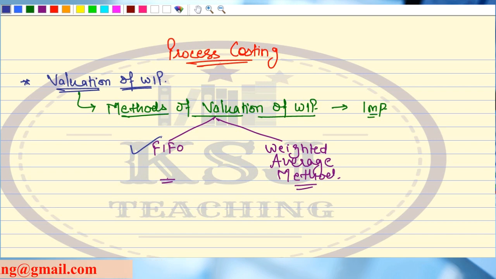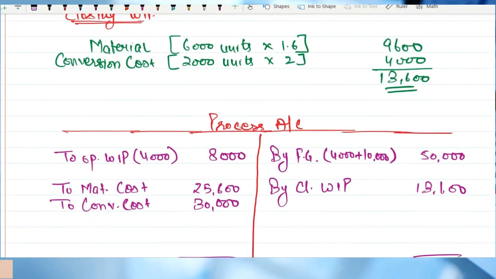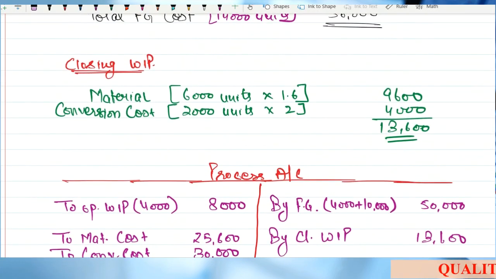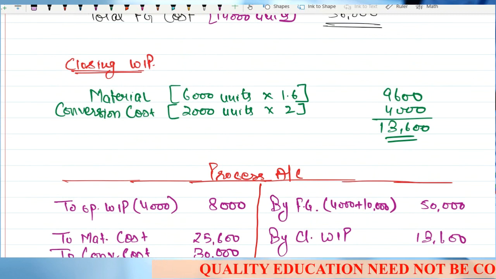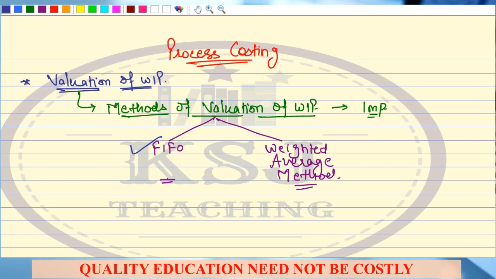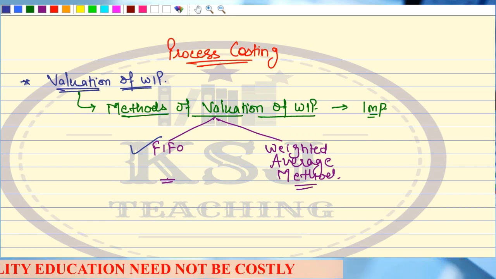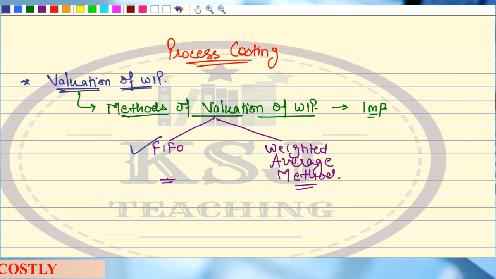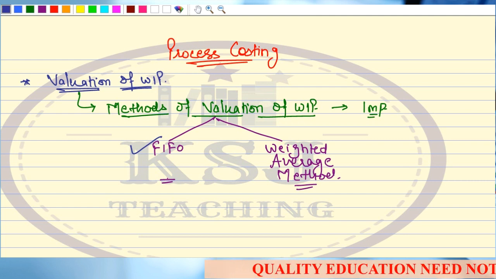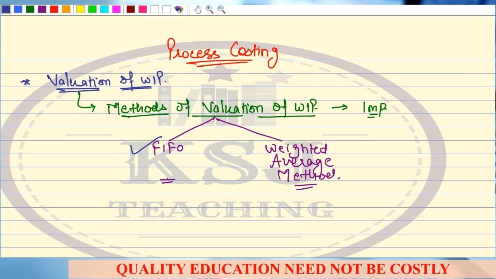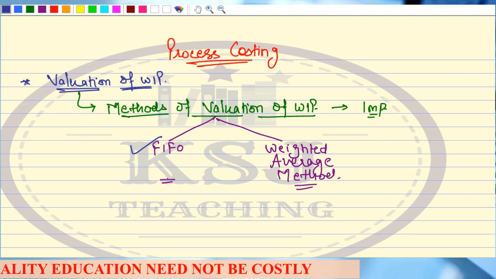So in the next lecture, what we are going to talk about is the weighted average method of solving the same problem, right? The same question can be solved by the FIFO method and the weighted average method. And in the next lecture, I'll be telling you that if the question is silent as to which method is to be applied, then how to identify which method is to be applied, right? So I'll discuss everything about this in the next lecture.